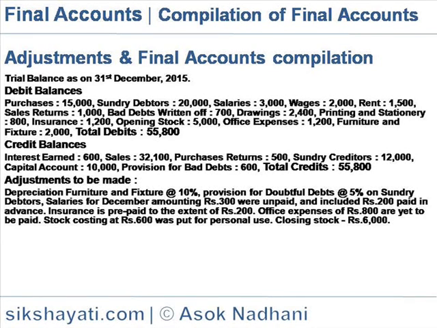Adjustments to be made: depreciation on furniture and fixture at 10%, provision for doubtful debts at 5% on sundry debtors. Salaries for December amounting to 300 were unpaid, and 200 was paid in advance, which is included in salaries. Insurance is prepaid to the extent of 200. Office expenses of rupees 800 are yet to be paid. Stock costing rupees 600 was put for personal use. Closing stock value is 6,000.